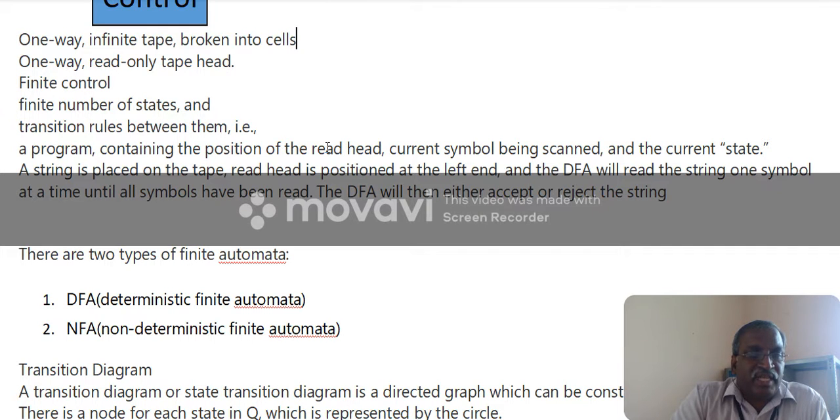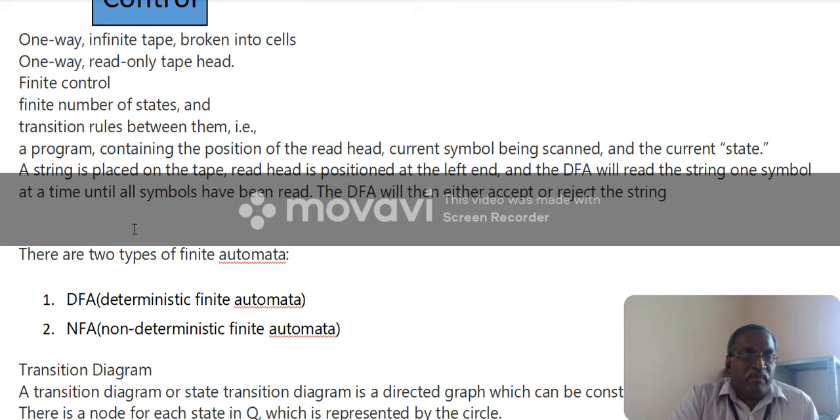A string is placed on the tape, and the read head is positioned at the left end. We fix the string on the tape, with each cell having a single symbol. The DFA will read the string one symbol at a time until all symbols have been read. The DFA will either accept or reject the string.